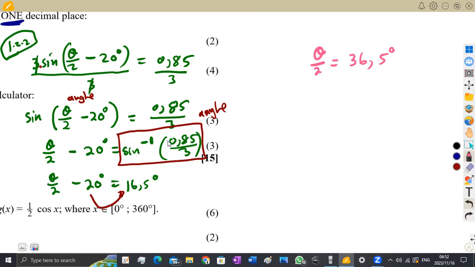So how do I obtain theta at this stage? This one is the same as if it's written like over 1 like this, so that you can cross multiply. Here you multiply 1 times theta. Here you multiply 2 times this value. So that is how you do your cross multiplication. 1 times theta, which is theta, is equal to 2 times this value.